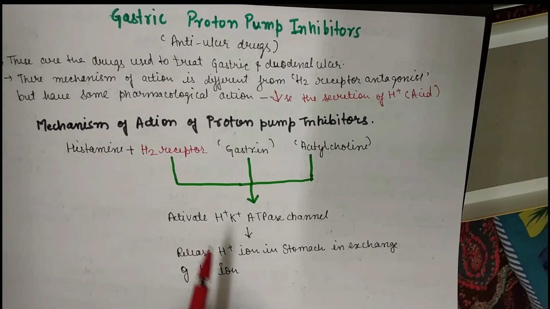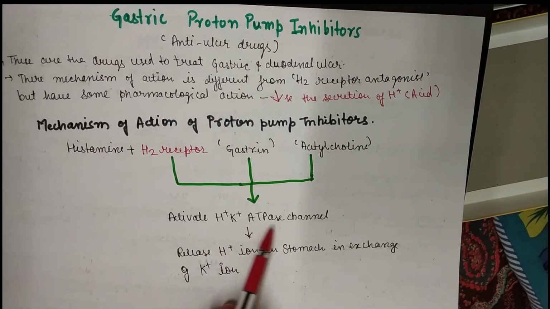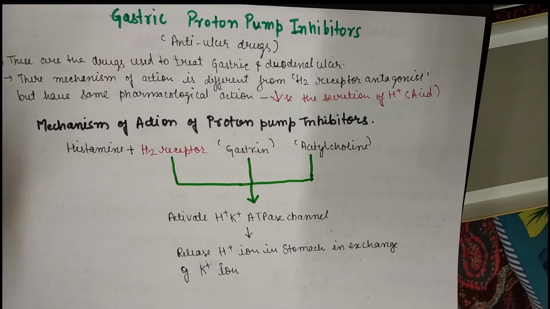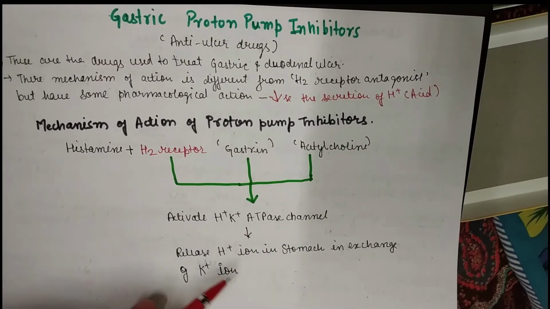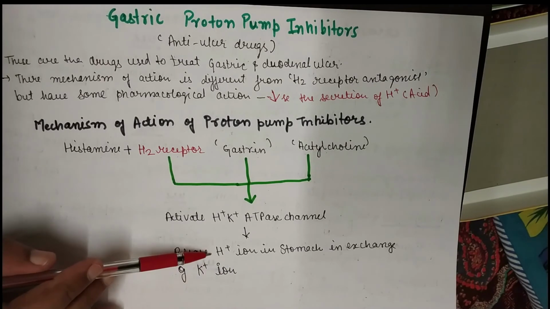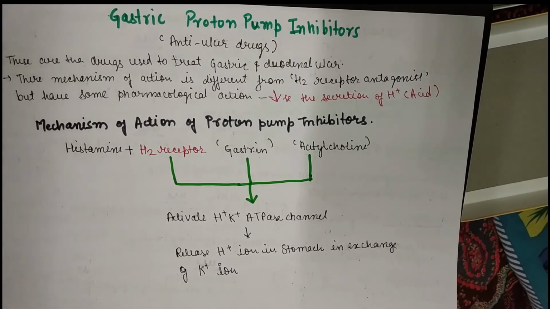So ultimately they will activate the H plus K plus ATPase channel. As we already discussed in H2 receptor antagonists, they will activate this proton potassium ATPase channel, and that will release the H plus ion in exchange for potassium ion, right?